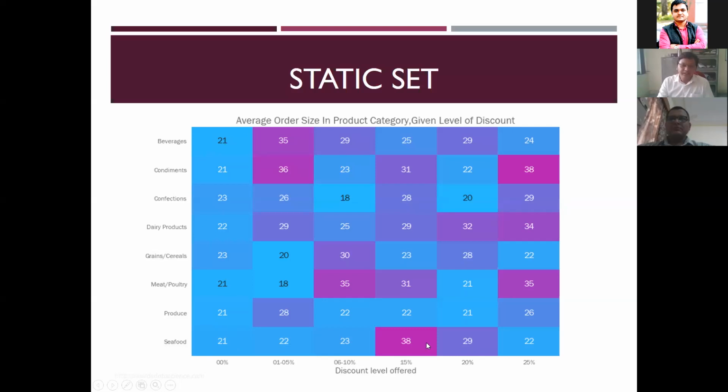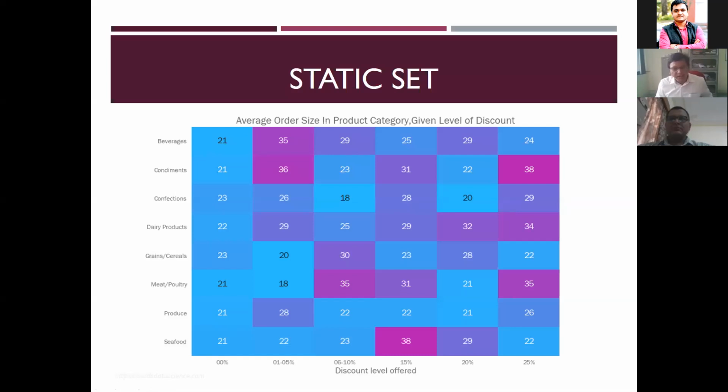So after that, the producer or the businessman gets the idea of at which offer level they can try to earn more. For example, you can see for meat or poultry, for 6 to 10%, the order is high. Then it slightly goes for 25. This depends on consumer behavior, how they choose. Here for condiments, as for beverages, at 5% the number has been much higher. After that, the number is reducing. That has to do with the quality of the produce. For fruits and vegetables, we may be thinking, if the offer is much more, the quality may be compromised.